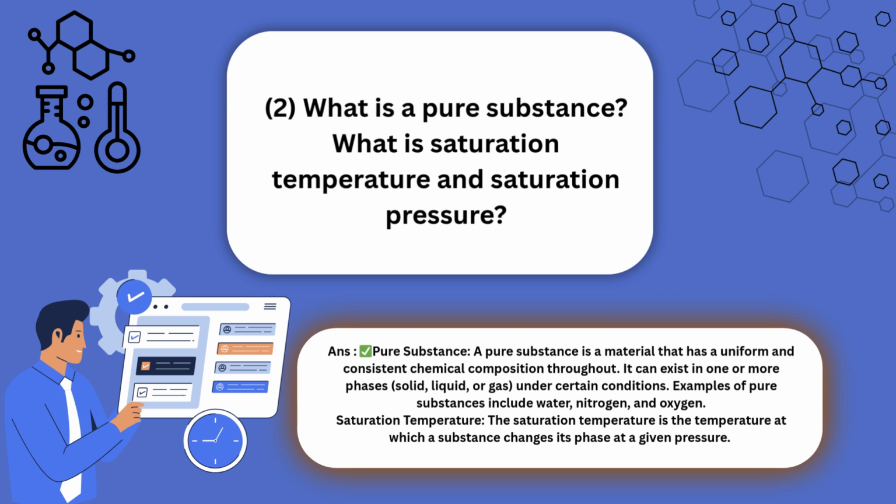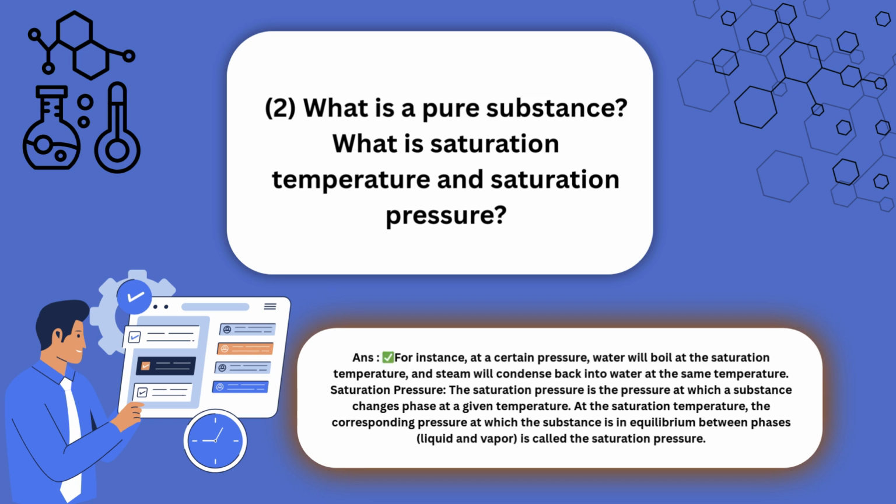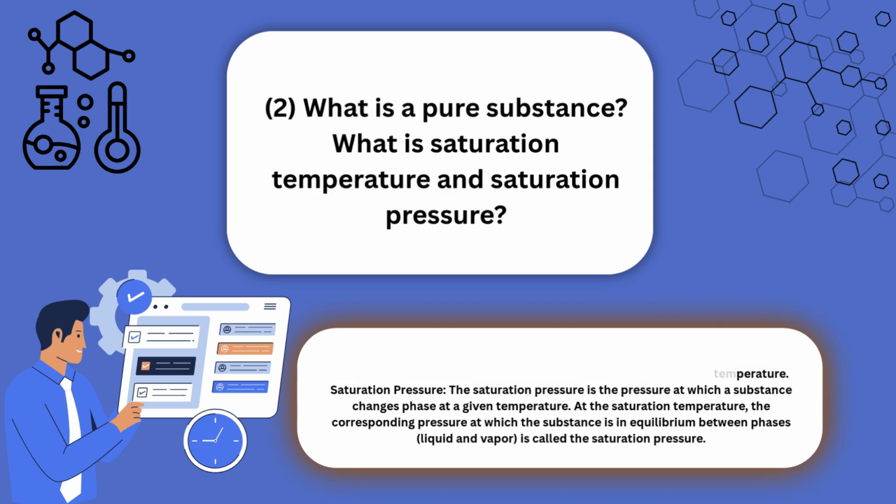Saturation temperature. The saturation temperature is the temperature at which a substance changes its phase at a given pressure. For instance, at a certain pressure, water will boil at the saturation temperature, and steam will condense back into water at the same temperature. Saturation pressure. The saturation pressure is the pressure at which a substance changes phase at a given temperature. At the saturation temperature, the corresponding pressure at which the substance is in equilibrium between phases, liquid and vapor, is called the saturation pressure.